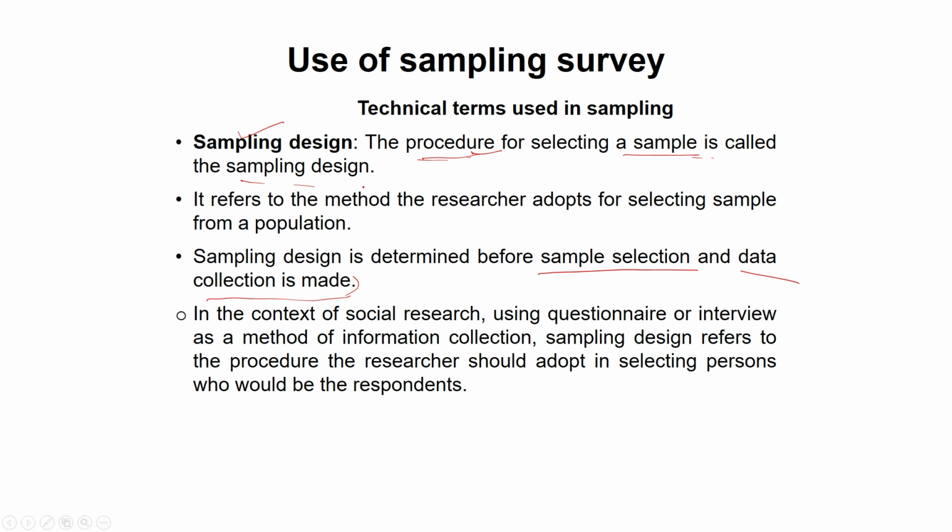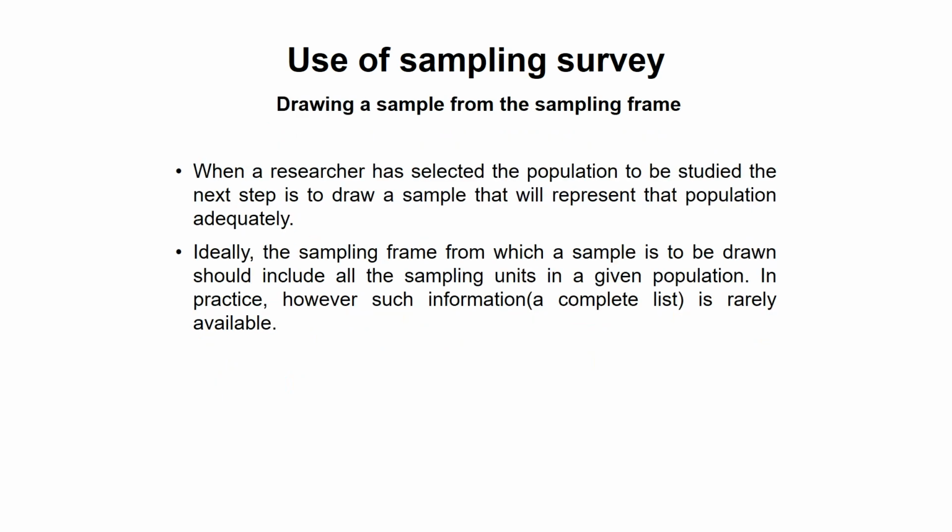Now, what does this sample design consist of? It refers to a method. This is the way the researcher adopts for selecting a sample from a population. So, sampling design is determined before sample selection and data collection is made. In this reference, as I already said, a questionnaire or an interview may be used as a method of information collection. So, sampling design refers to the procedure the researcher should adopt in selecting persons who would be the respondents.